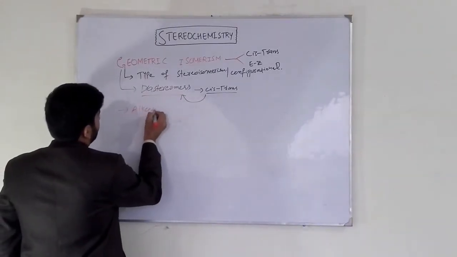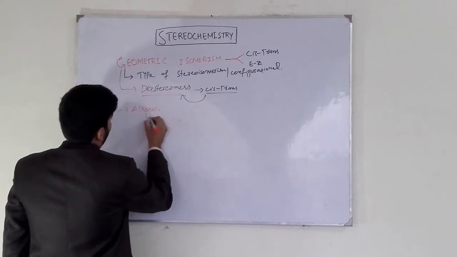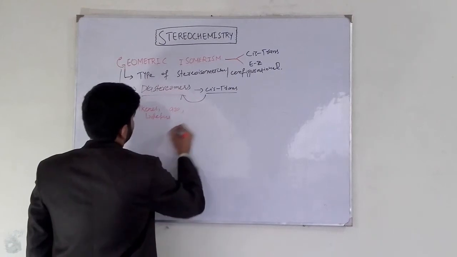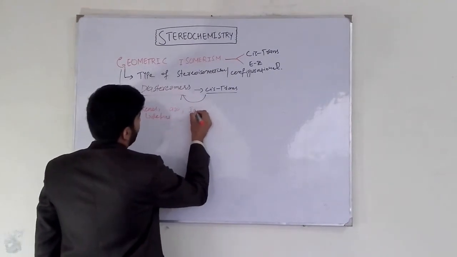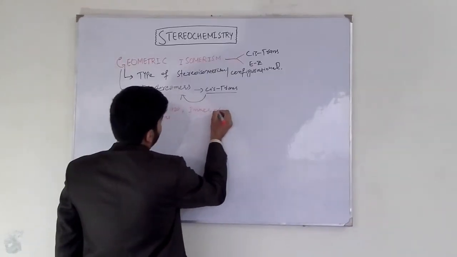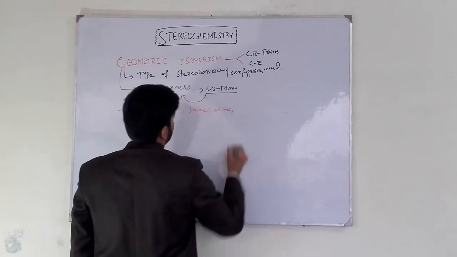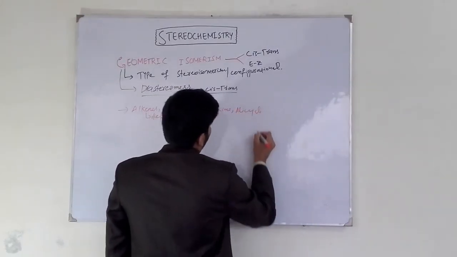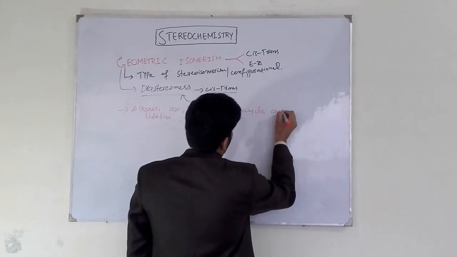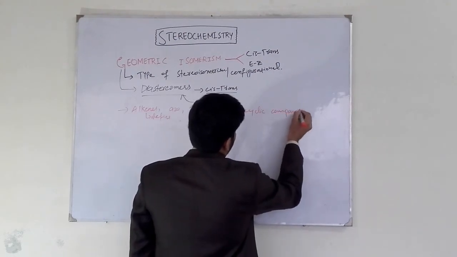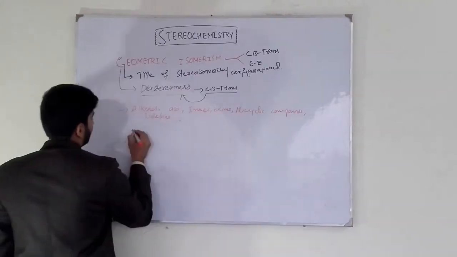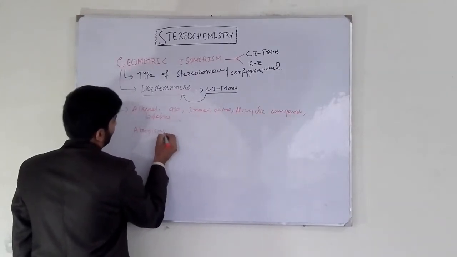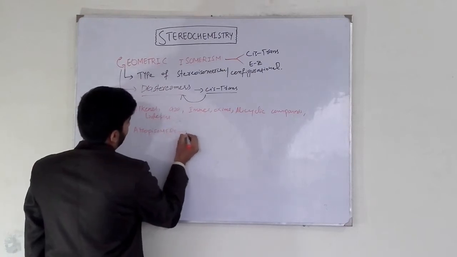Alkenes, also known as olefins, azo compounds, amines, oximes, alicyclic compounds, disubstituted derivatives of alicyclic compounds, atropisomers. They all show geometric isomerism.